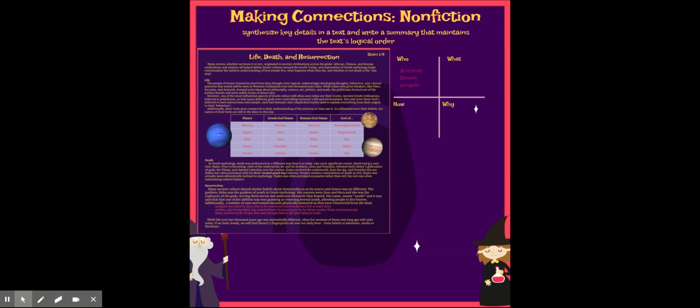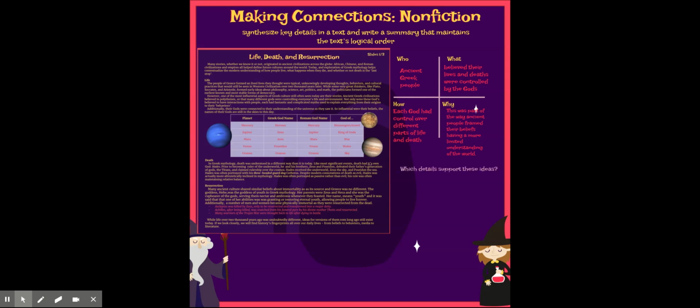or any other passage. So, our who, our subject, is ancient Greek people. What is the beliefs about their lives and death and how they were controlled by gods? Well, how did that happen? Each god had control over different parts of life and death. And why? This was the way that ancient people framed their beliefs based on having a limited understanding of the world they lived in.